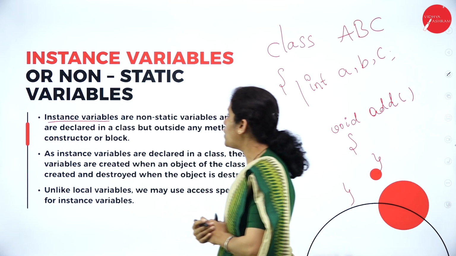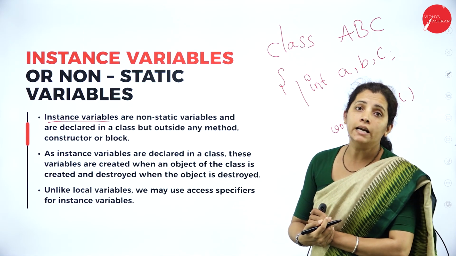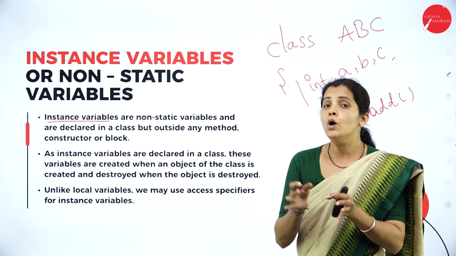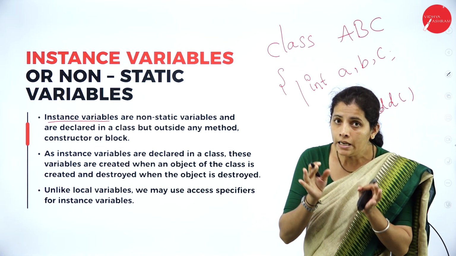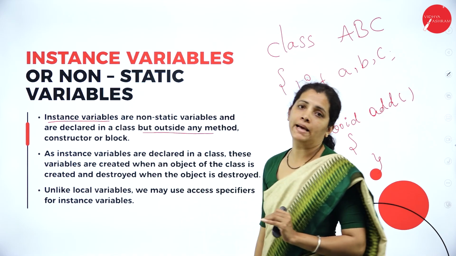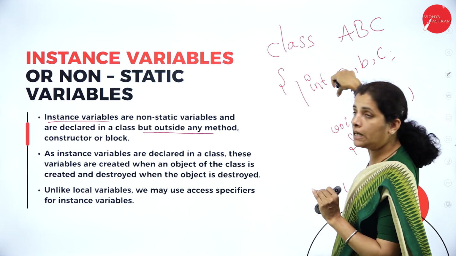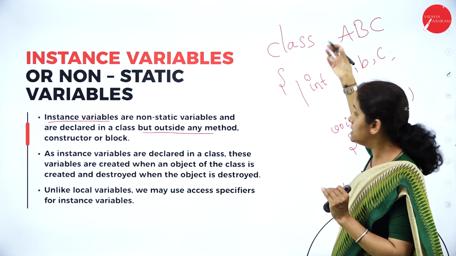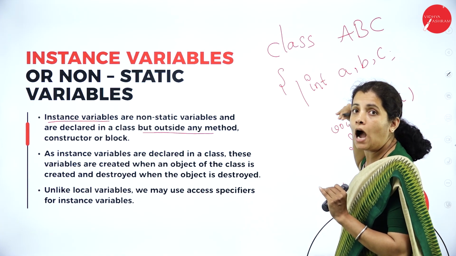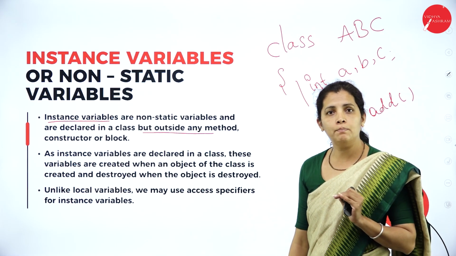Instance variables or non-static variables are declared in a class, but outside the method. Inside the class, but it must be outside the method, constructor or block.